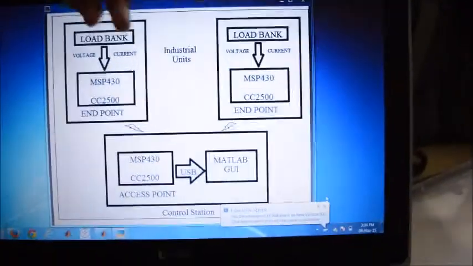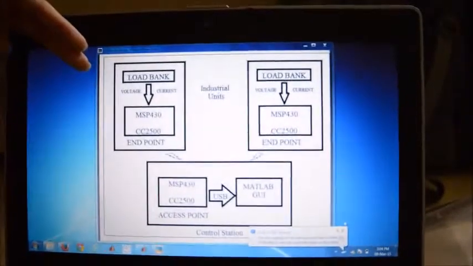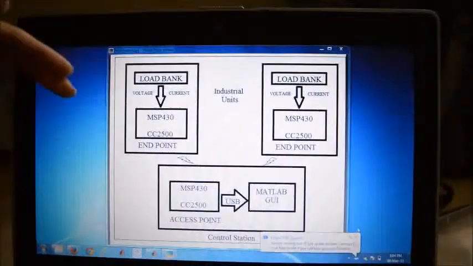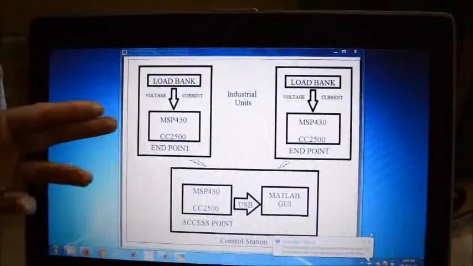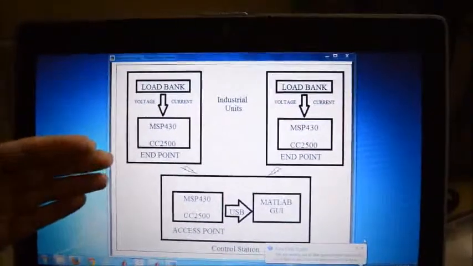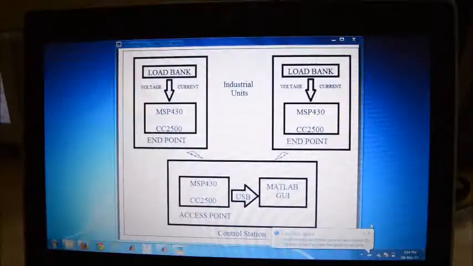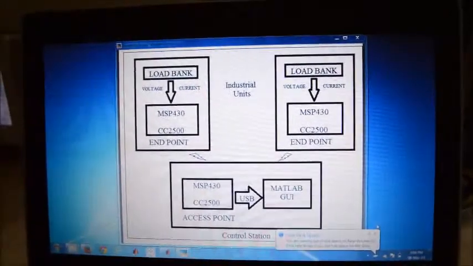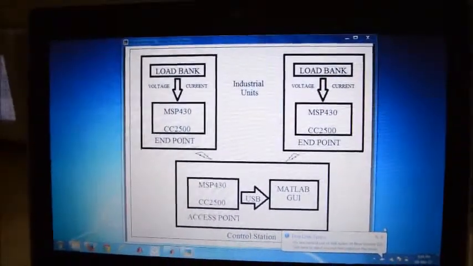Consider these as two industrial units, so each unit will have its own load. The power consumption in the form of voltage and current data will be sent to the MSP430. Here it is processed and power will be calculated. Now using the transceiver CC2500 and endpoint, the data will be transmitted to the control station. The access point will collect this data and through USB we connect it to the PC, and on the MATLAB GUI we can analyze the various data samples that we have collected from the endpoint.